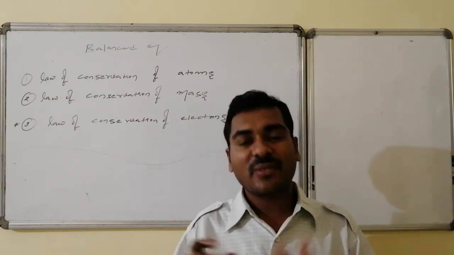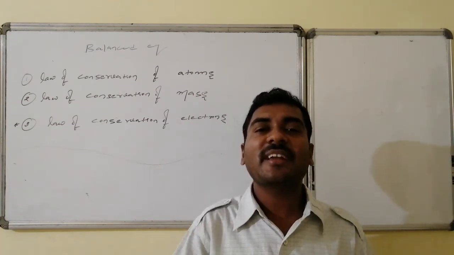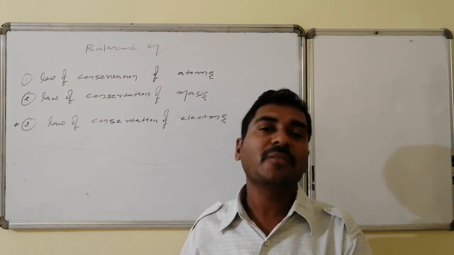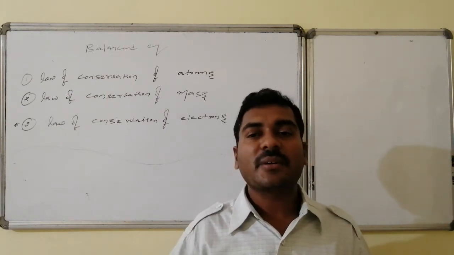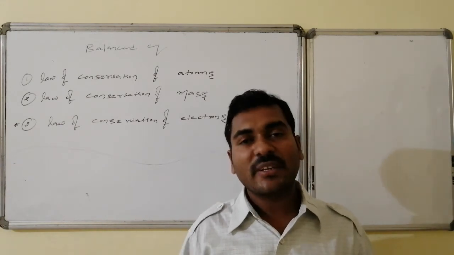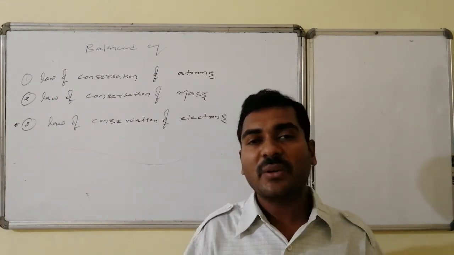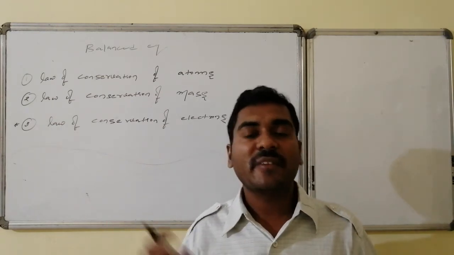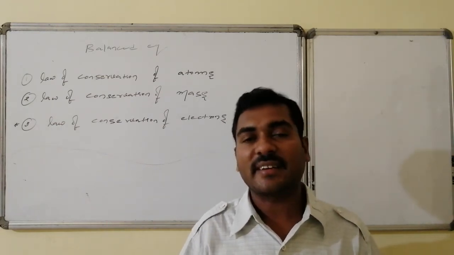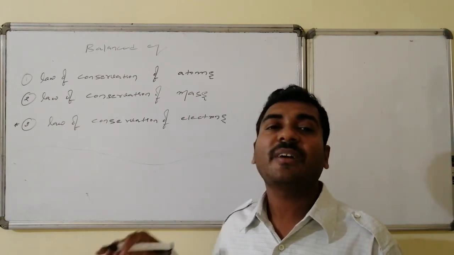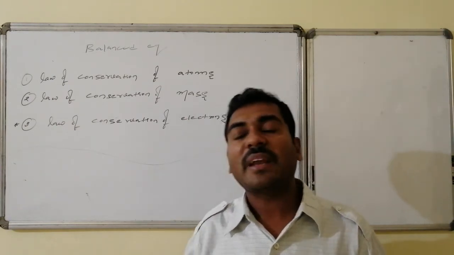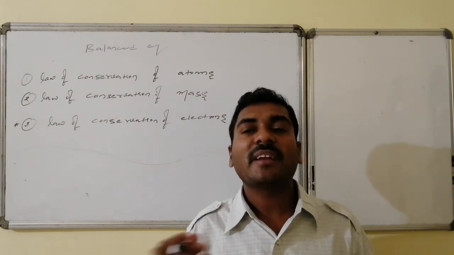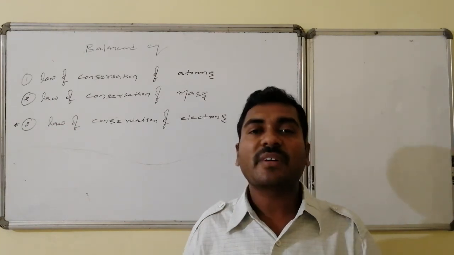Conservation of the remaining things is also valid, but as the electron is the active species, in the majority of reactions the electron is involved as a species being gained as well as lost. Hence what we will consider is that it follows the law of conservation of electrons. That is, the number of electrons given is equal to the number of electrons taken. On behalf of this logic, we will go for the balancing of equations, because balancing is very, very important. Balancing is the basis for stoichiometry.